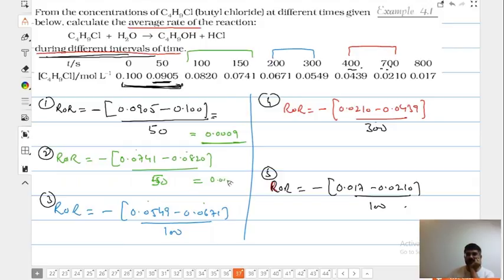0.00012, 0.015. This is a problem from your NCERT. I have taken it from NCERT, so I do not know where I have kept the book. Okay, no problem.